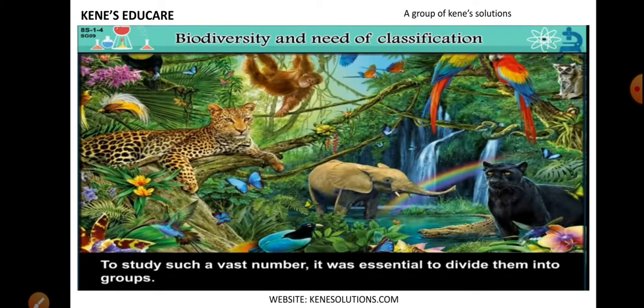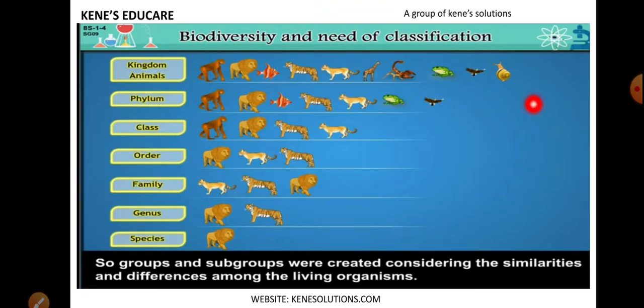Okay. Now, to study such a vast number, it was essential to divide them into groups. So, groups and subgroups were created considering the similarities and the differences among the living organisms. Now, what did Robert Whittaker do? He took some animals who had some similarities and some animals who have differences among them, and he made different kingdoms based on them. Okay.